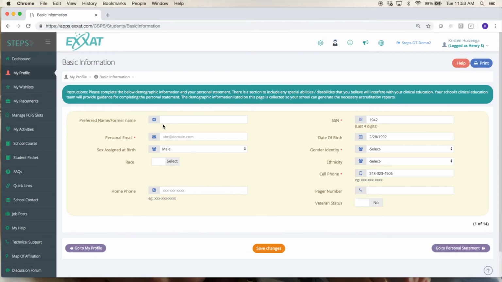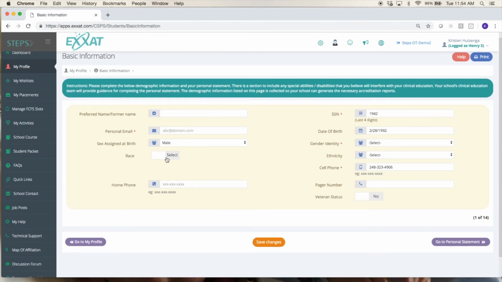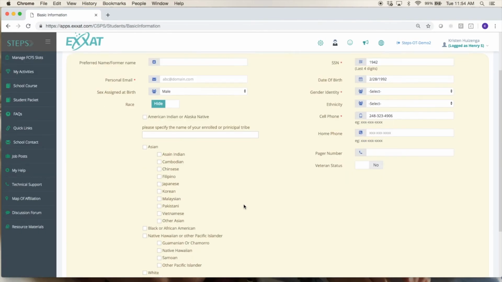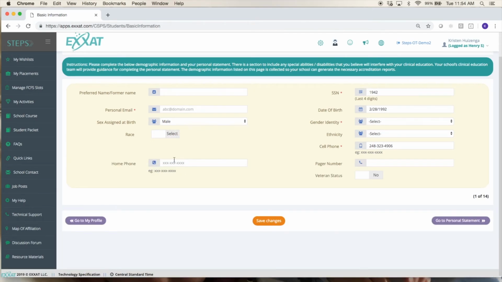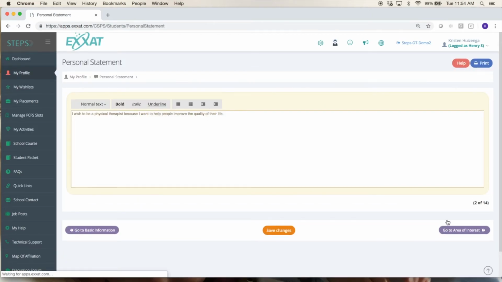If you have a preferred or former name, you can enter it here. Some schools require a student's last 4 digits of their social security number, a personal email address, date of birth, sex assigned at birth, gender identity, race, which you can select by turning this on, and then you can indicate what your race is here, ethnicity, cell phone, home phone, pager number, and veteran status. Once you fill this out, you'll just hit save. And then initially, the first time you're completing this, it is really nice. You can just use these purple buttons to toggle through each section.